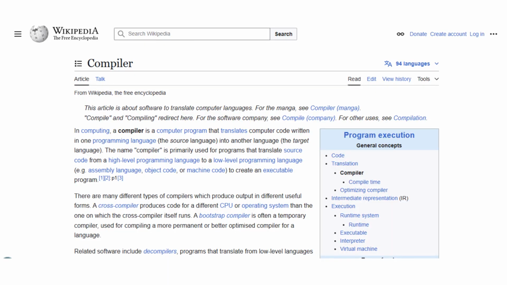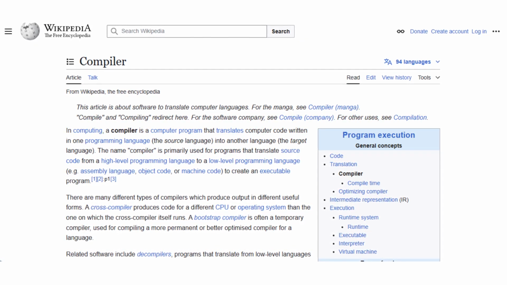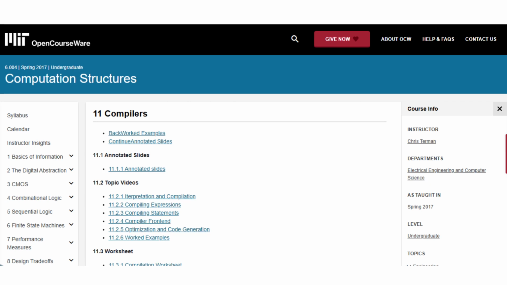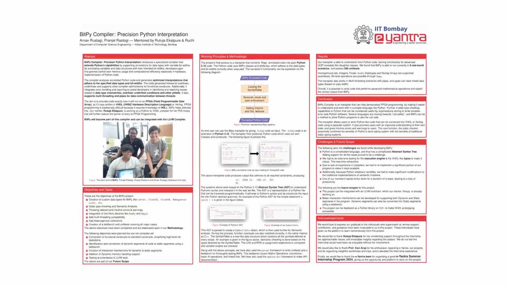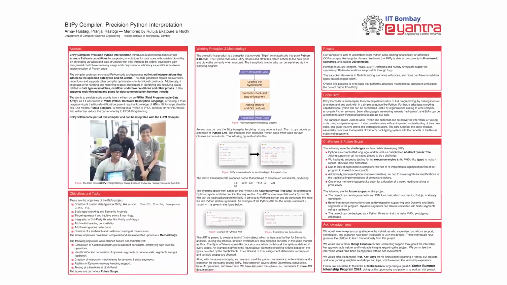We had to create a compiler and we were totally blank. We were like, oh, how does this work? And initially we made a lot of hiccups, but eventually we started looking through content regarding compilers in MIT, IITs, CMU, and we started learning all these skills by ourselves. And at the end, we implemented something which is very similar to other compilers with the same level of complexity and the same level of robustness.